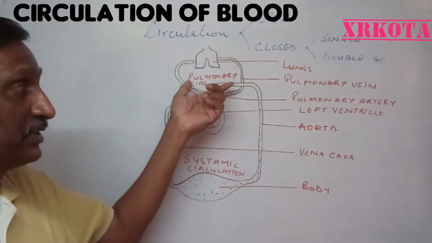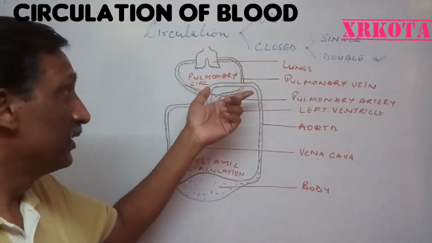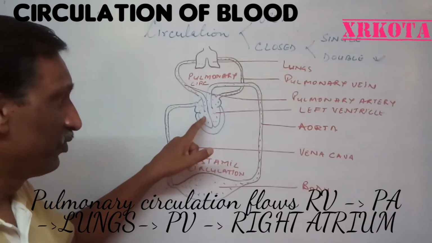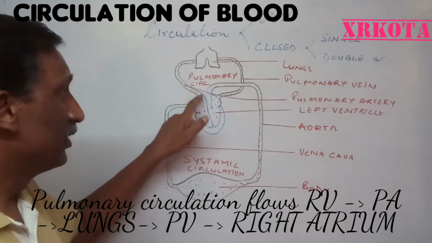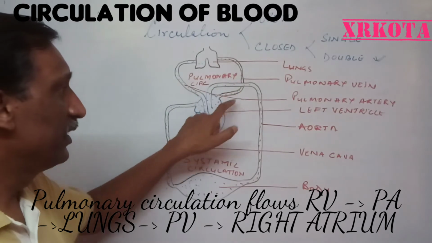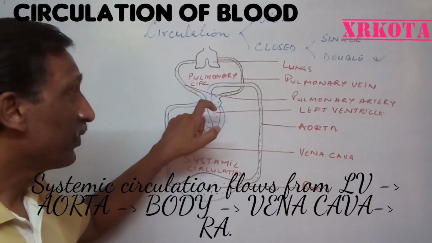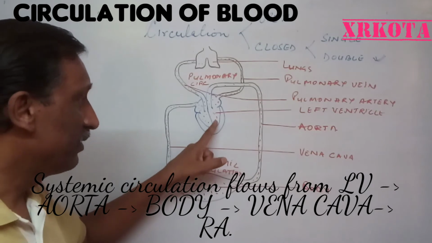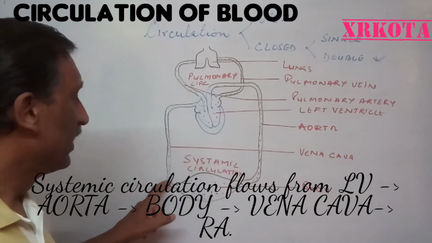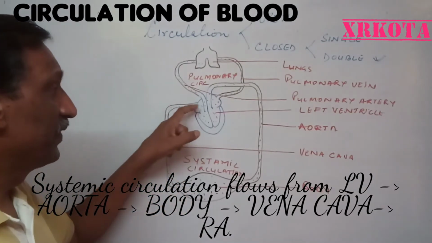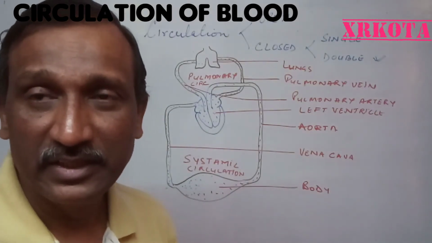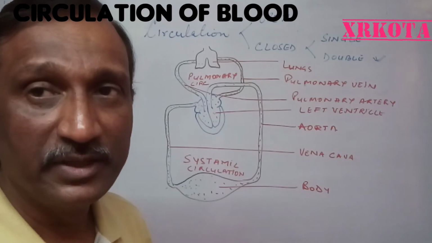Now the double circulation is divided into two parts: the pulmonary circulation and the systemic circulation. Pulmonary circulation is the one in which the blood flows from the right ventricle through the pulmonary artery to the lungs, and through the pulmonary vein it returns to the left atrium. In the systemic circulation, from the left ventricle the blood goes to the aorta, and through the aorta it goes all over the body. After deoxygenation it is collected by the vena cava and opens into the right atrium. So this is how the two different types of circulation work: the systemic circulation and the pulmonary circulation.